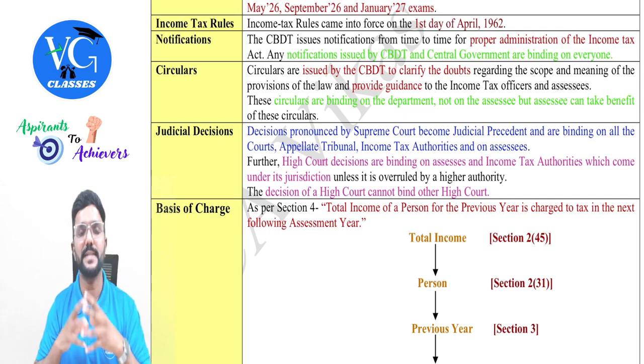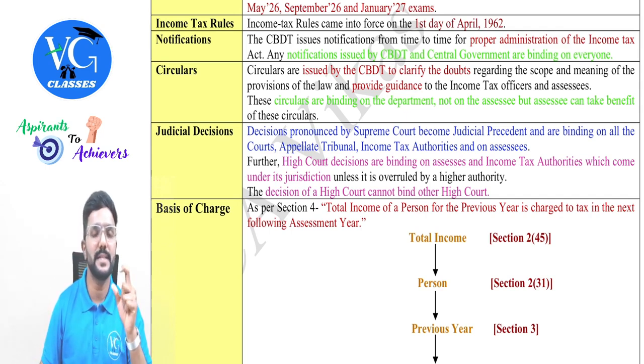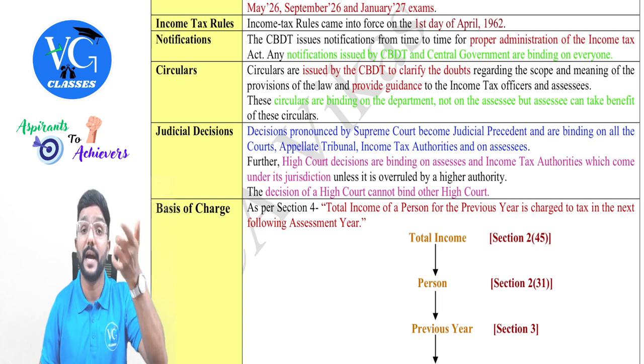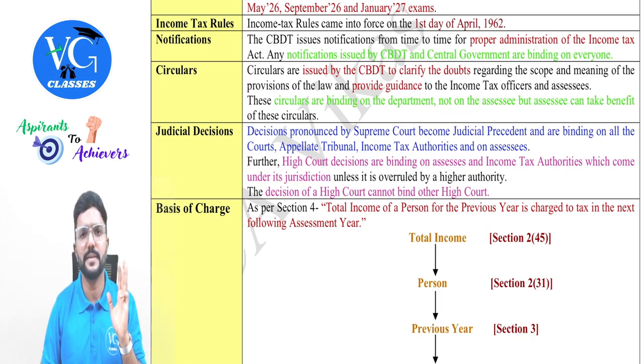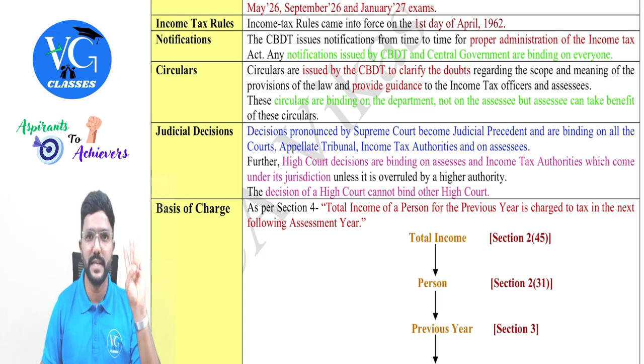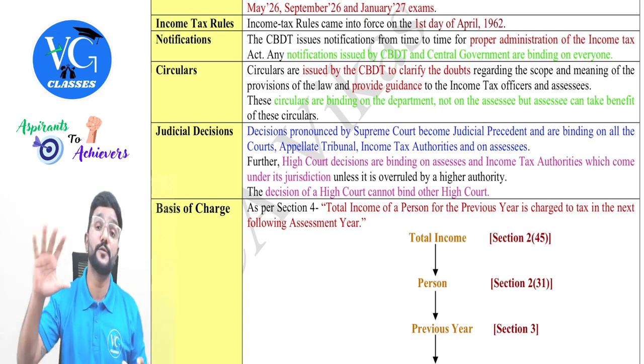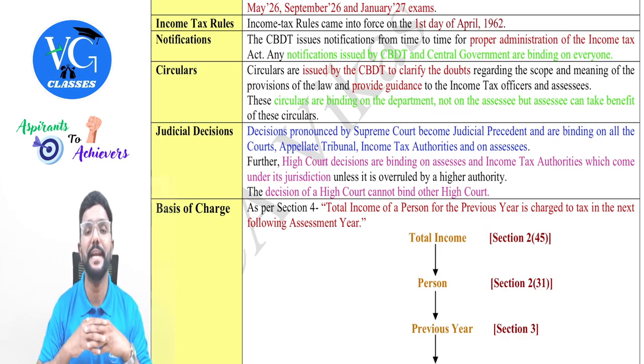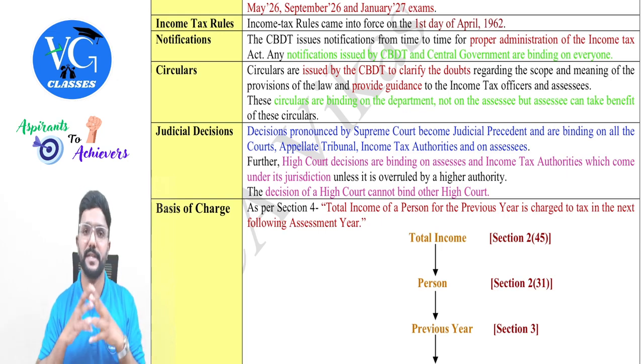If I have to give one example in income tax, there is a circular telling that if an assessee reaches the age of 60 years or 80 years even on 1st April of the assessment year, they enjoy the higher basic exemption limit under the optional scheme. Higher basic exemption limit of either 3 lakh for senior citizen or 5 lakh for super senior citizen. But this is available only for the resident individual who is following the optional scheme, guys.